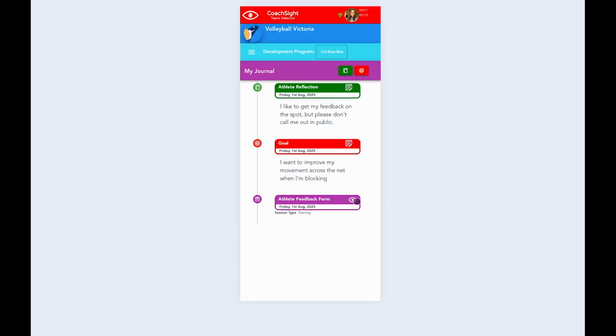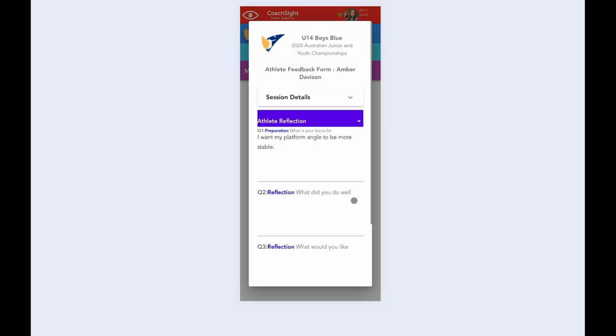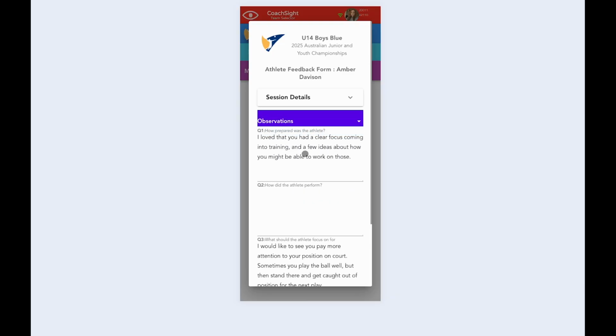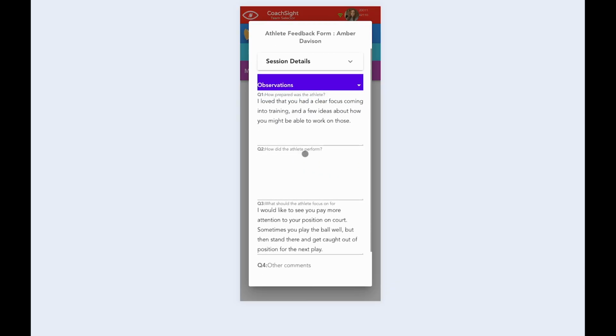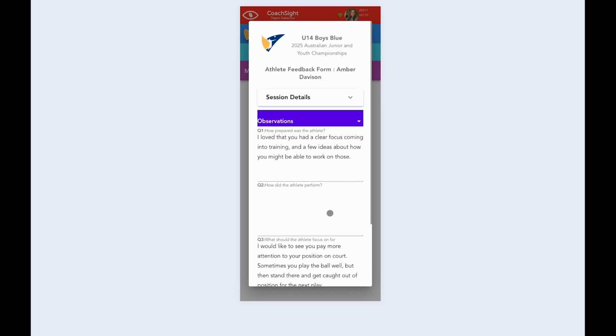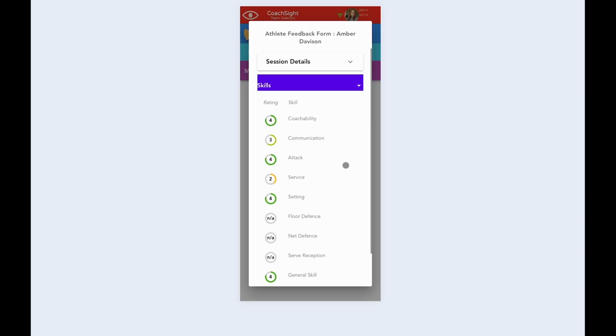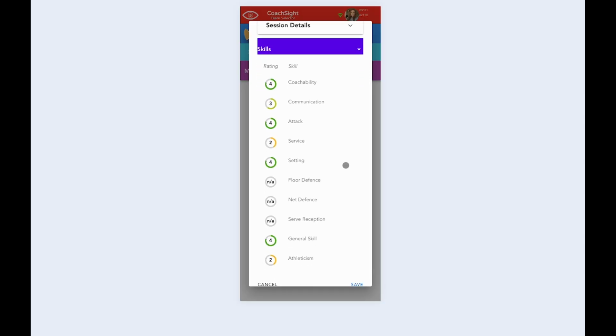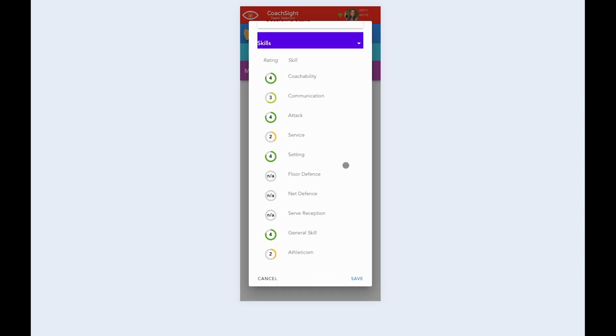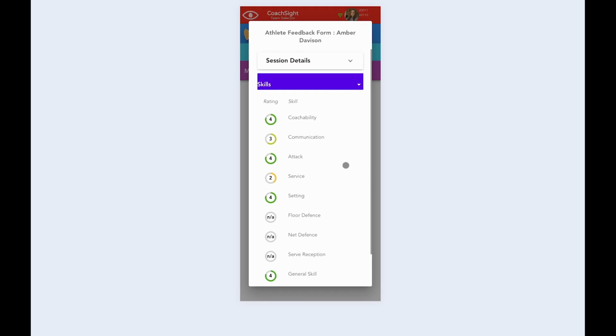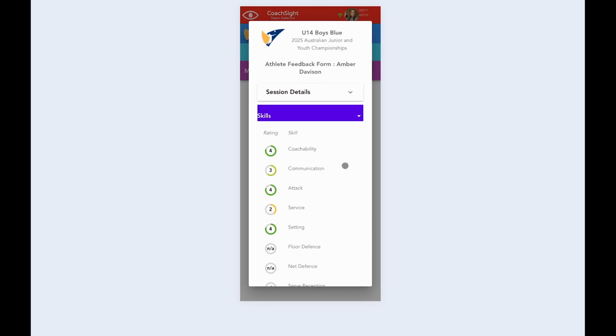And then, once we've published that information, if I flick back to Amber's journal again, then we can go in and have a look at the feedback form that she sees. Now we can see that we have the observations that have been made by the coach and also the assessment of skills that have been made. Eventually we'll have the ability for you to go back and look at how you're performing over time, so you can see how you're improving with, for example, your service or your passing, and you'll be able to work with your coach on developing those skills further.